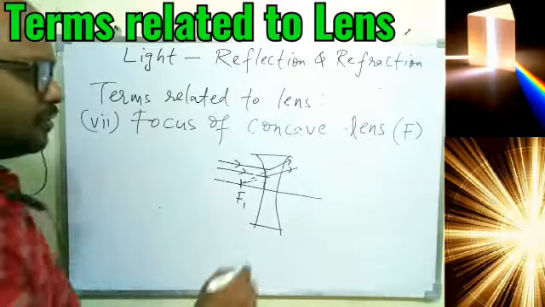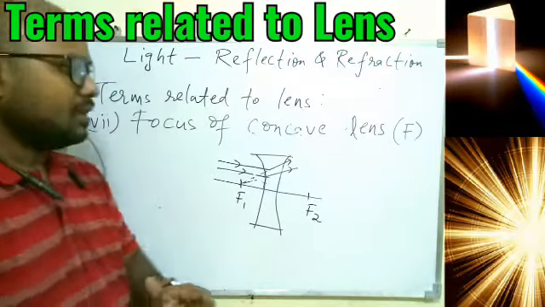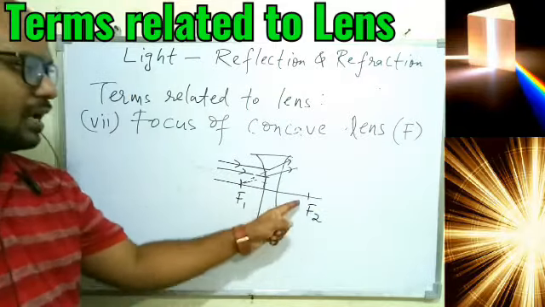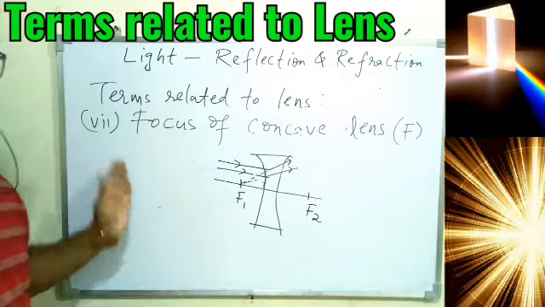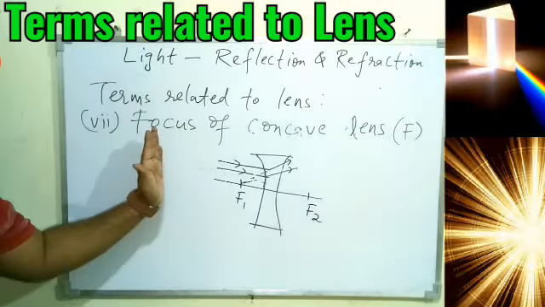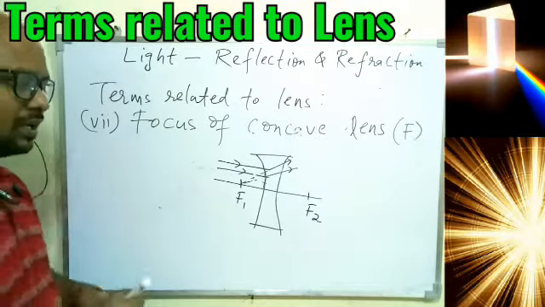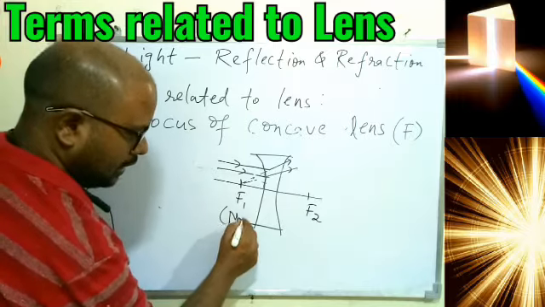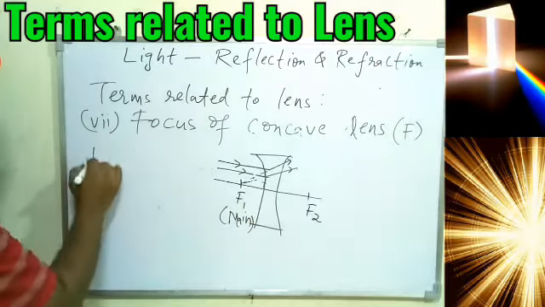So we can say this is F1, and the other side will have F2. That is, if the ray of light comes from this side, it will diverge from F2. If the ray is coming from this side, it will diverge from F1. But according to our sign convention, rays are coming from the left all the time, so the main focus will be taken as this one, and this is our second focus. So I hope you understood.